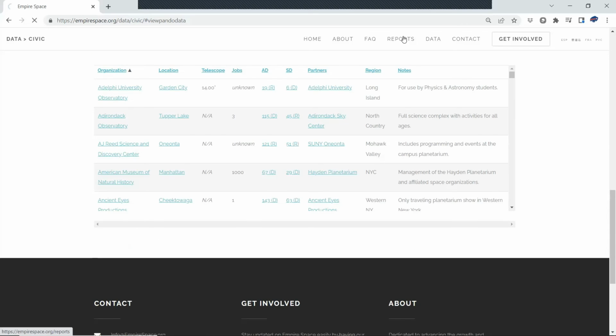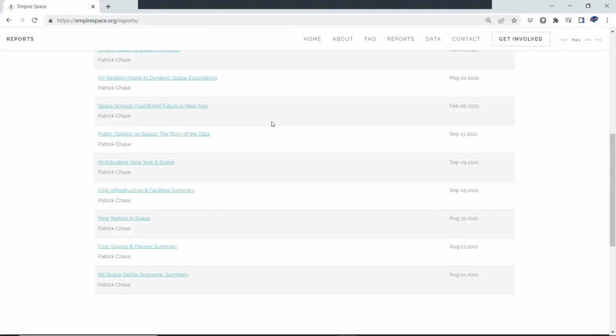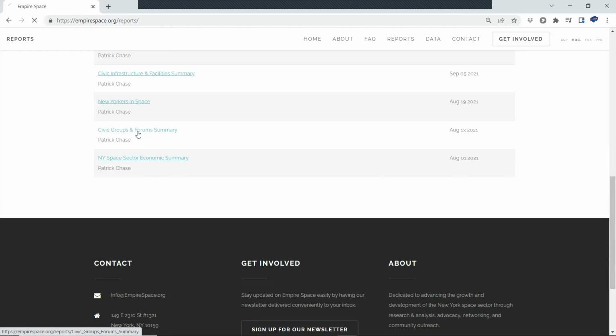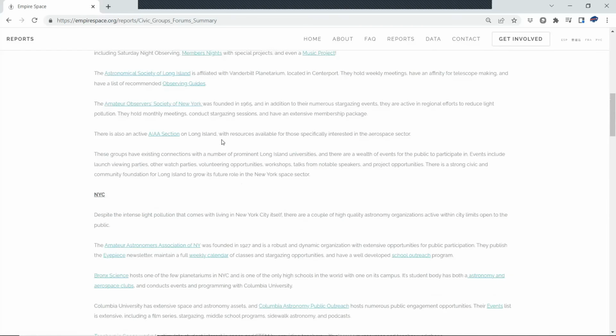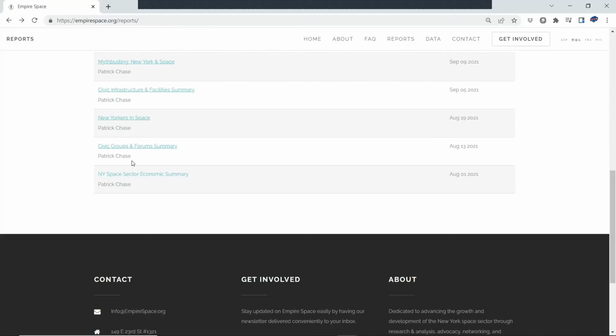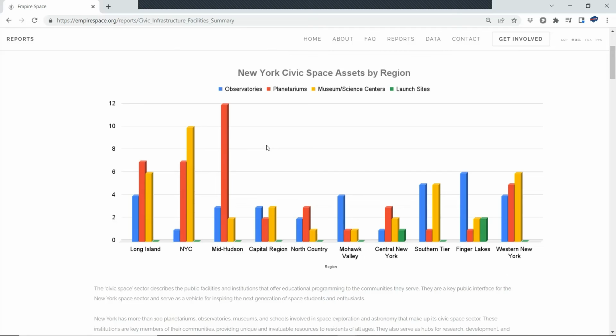If you're interested in a long form report, come up to the report section, scroll down, civic groups and forum summary, breaks it down by region, goes group by group. A little bit further up, civic infrastructure and facilities summary. Same thing, we have some graphs here.